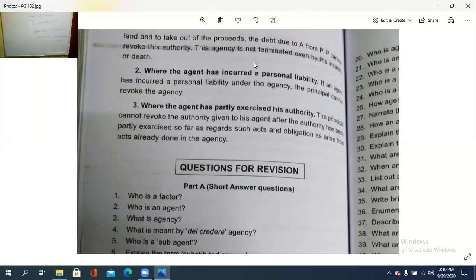Then revocable: it can be terminated by the act of the parties, with the agreement between mutual consent, with the revocation by the principal, with the revocation by the agent. While there can be revocation due to the operation of law, by the performance of the contract or performance of the agency, by expiry of the time period, by the death, insanity or insolvency of the agent or the principal, if the subject matter is destroyed, or if the company for that purpose is dissolved. Then in such a case revocation occurred.